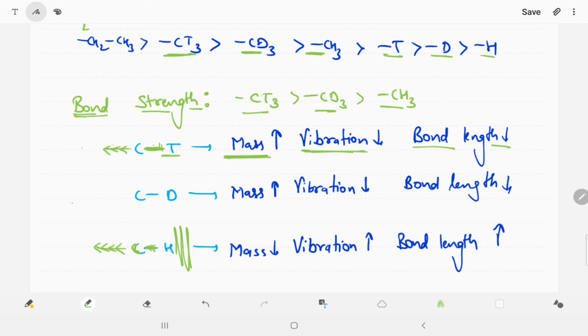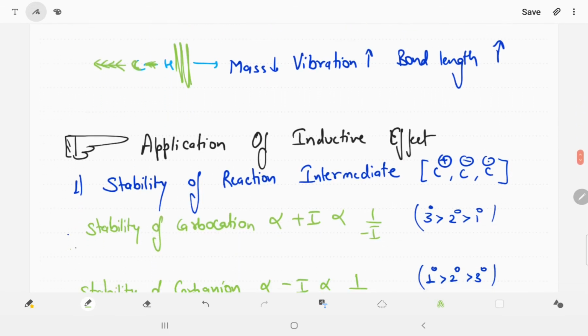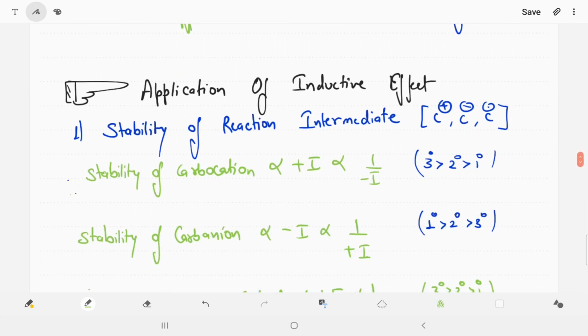Okay, now understand applications of inductive effect. Whenever I say applications of inductive effect, we can say stability of reaction intermediates like carbocation, carbanion and carbon free radical.